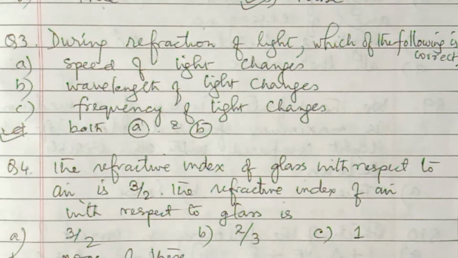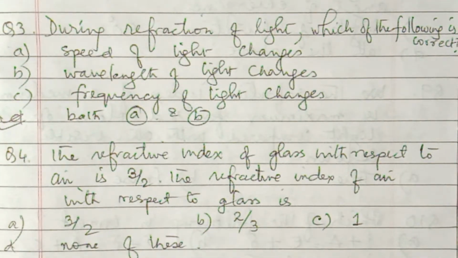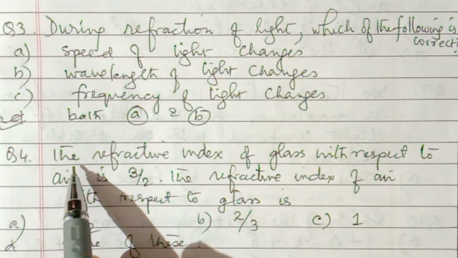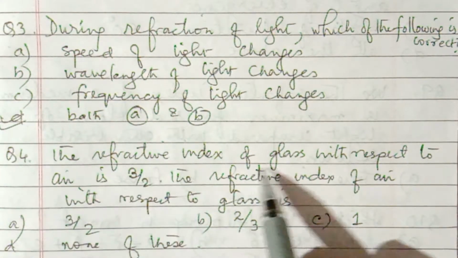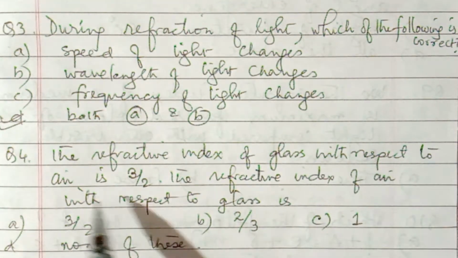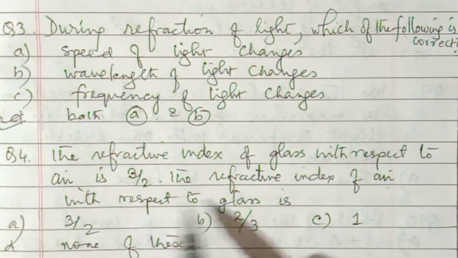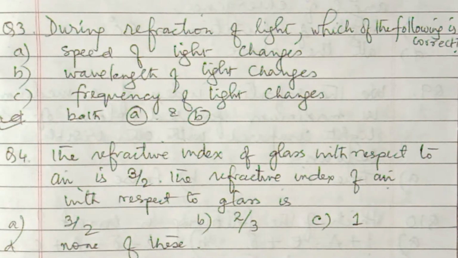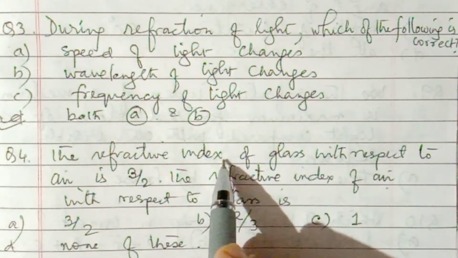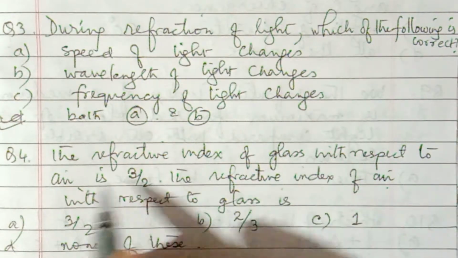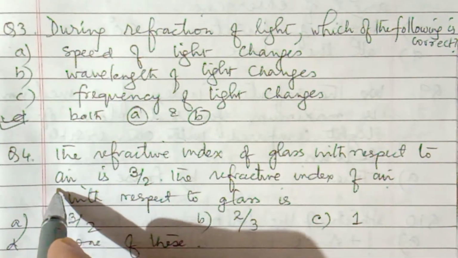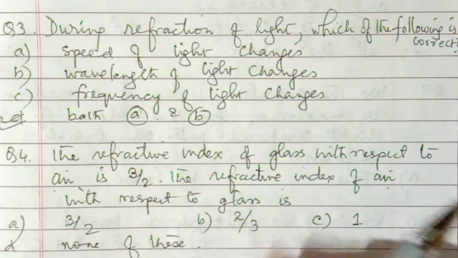Now we'll go to question number 4. The refractive index of glass with respect to air is 3/2. The refractive index of air with respect to glass is? Now just the mediums are exchanged.